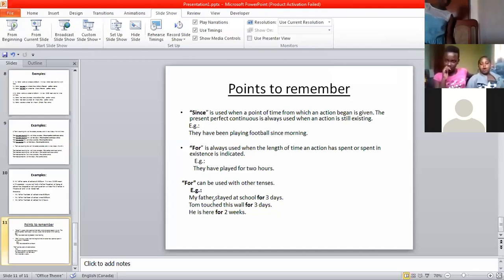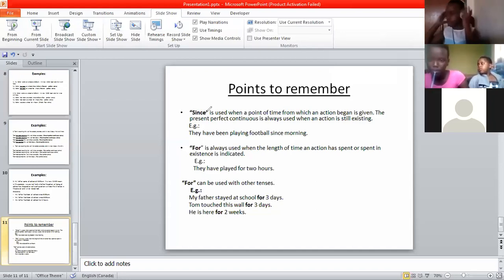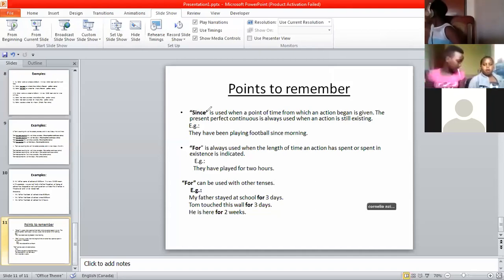Let's continue. We use since when you want to show the starting point of the action. I repeat again, this is the point to remember. We always use since when you are showing when you started the action.